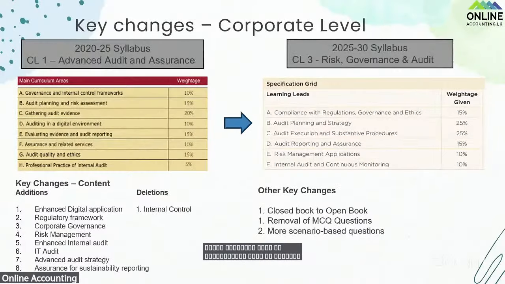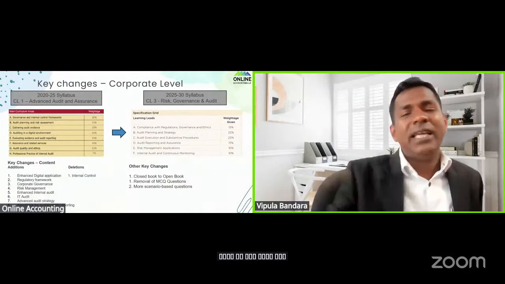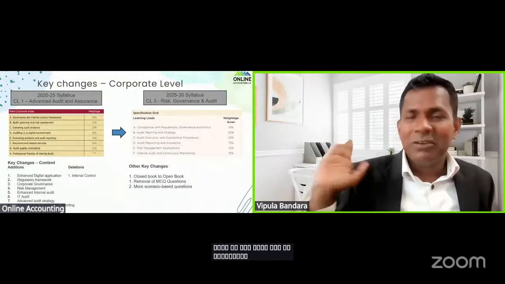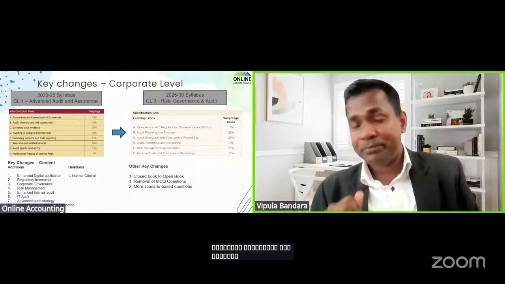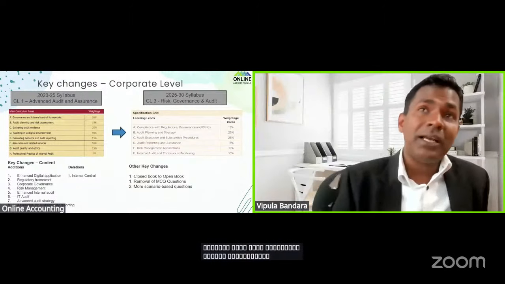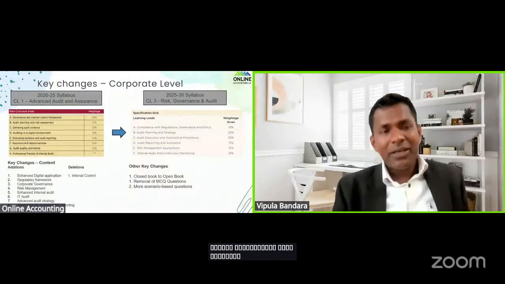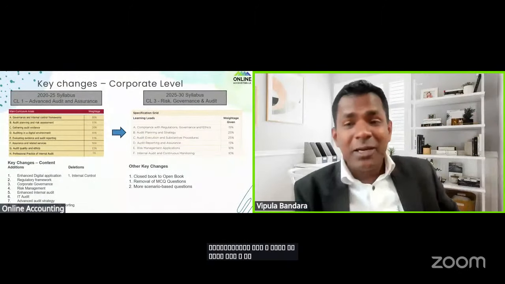So therefore, my advice, students, if anyone is pending to complete the CL1, please complete by June 2025. If not, I'm sure that you have to relearn everything. Everything you have to relearn, because everything is embedded with the technology. For an example, if I tell you an example, risk assessment. Audit risk assessment, students, nowadays we look at a scenario and we identify the risk.